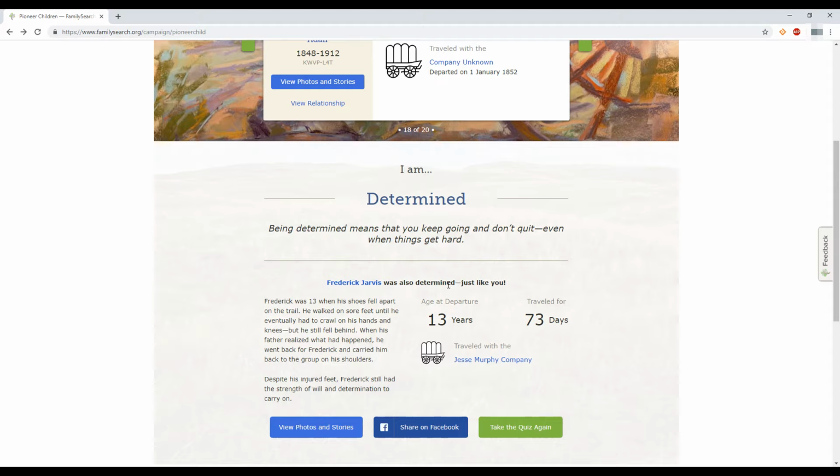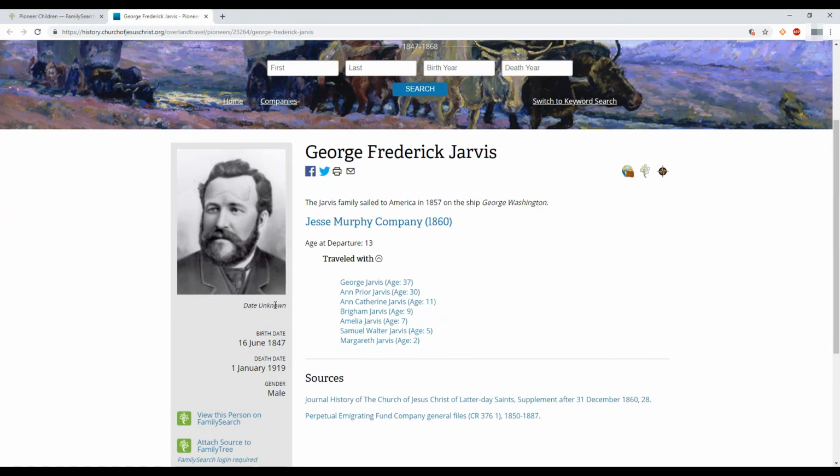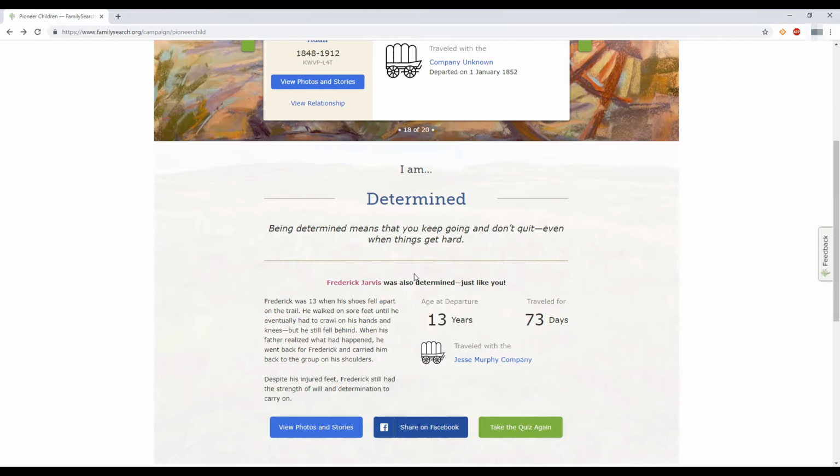So once again, we can click on Fred's name and it will take us to the church history page. Let's do that. So here's George Fred as an adult, and here's some information about him. Let's go back. Once again, if we click on the Jesse Murphy Company, we can learn about that company and them traveling to the West. And once again, the same goes. We take the quiz again. We can share on Facebook, or we can view photos and stories of Fred on FamilySearch.